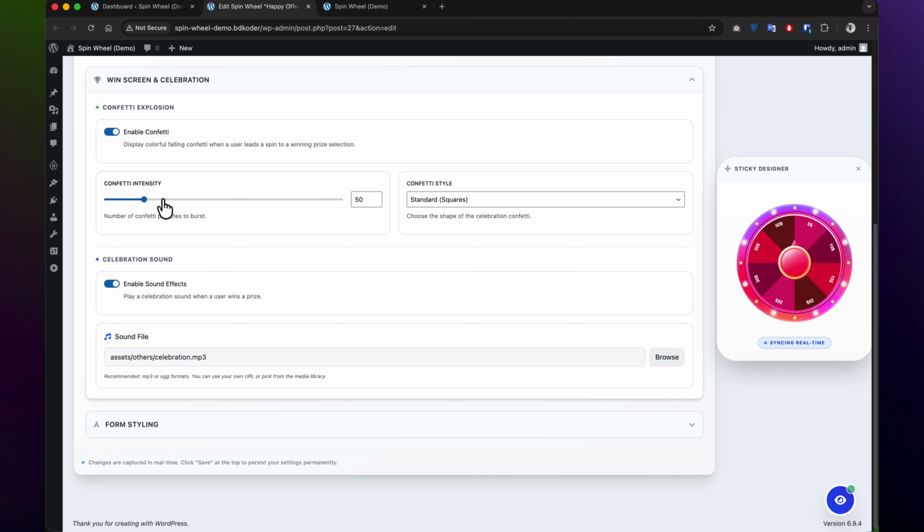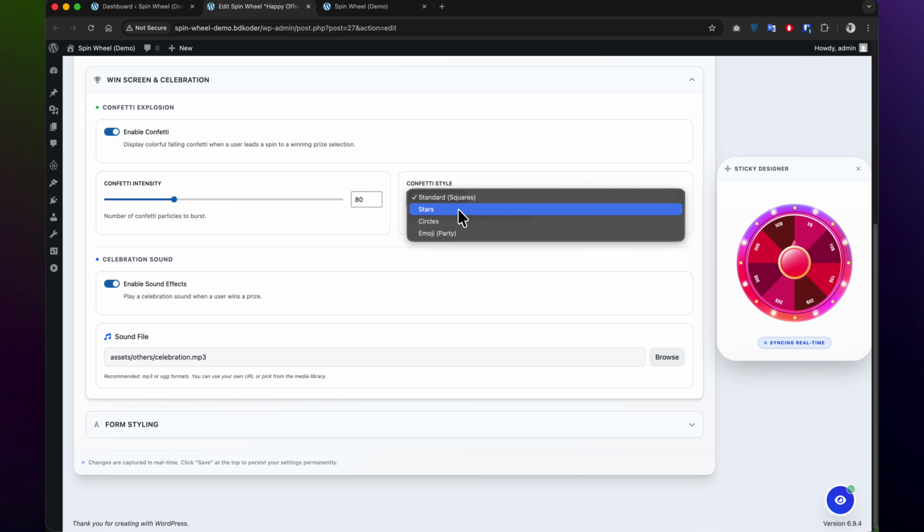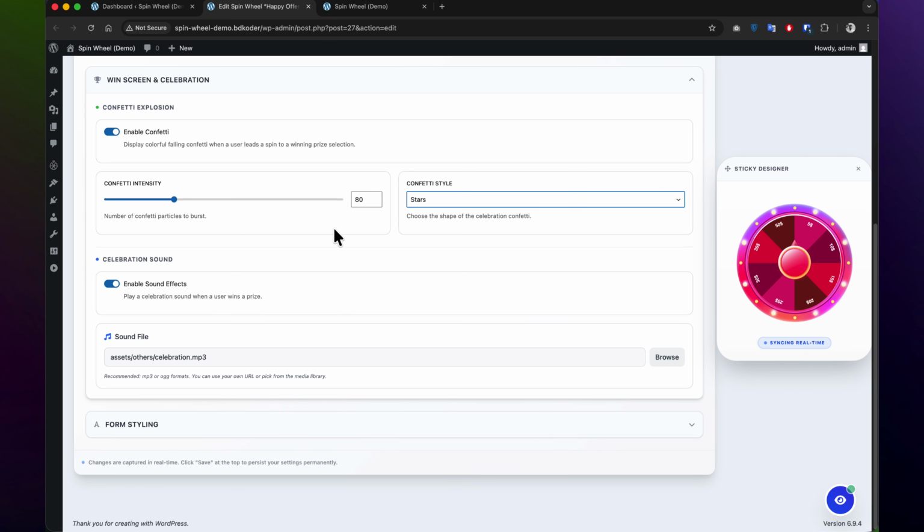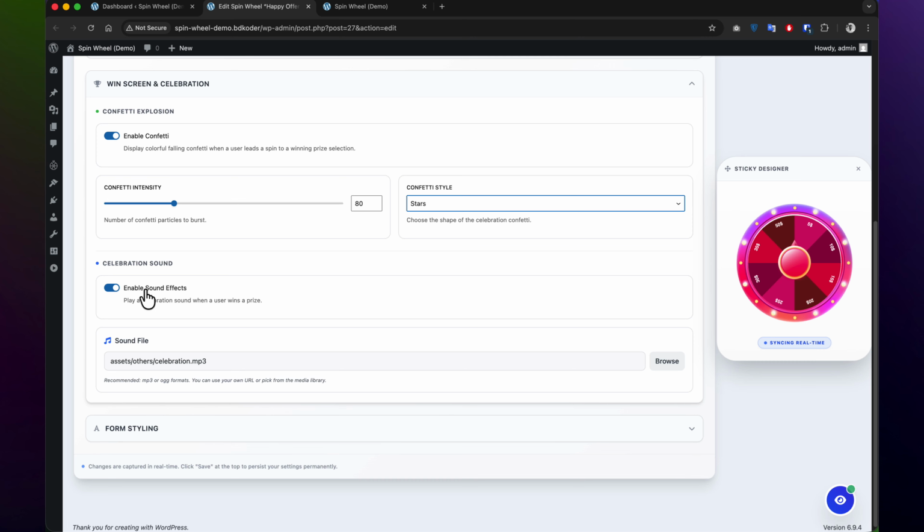First, enable the Confetti explosion. You can use the intensity slider to control the particle count, from a light sprinkle to a full party. For a premium look, you can switch to the stars style or even party emojis.